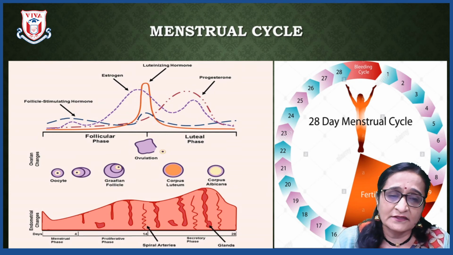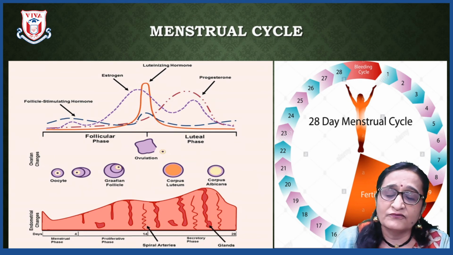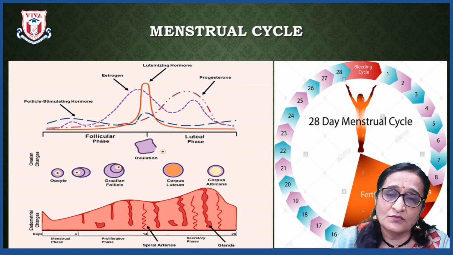In this picture you can see the menstrual cycle in females, which takes place every 28 days. The main hormones important in the menstrual cycle are follicle stimulating hormone, luteinizing hormone, estrogen and progesterone. Due to the release of these hormones, the endometrium layer is formed inside the walls of the uterus.